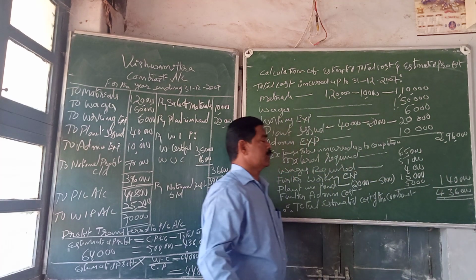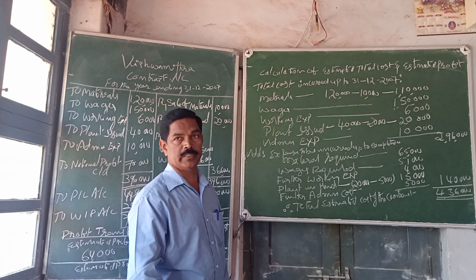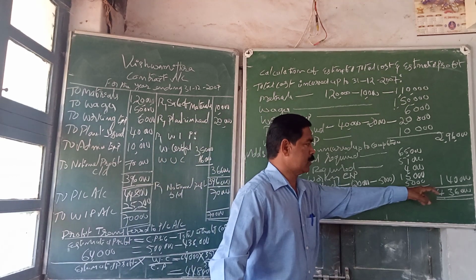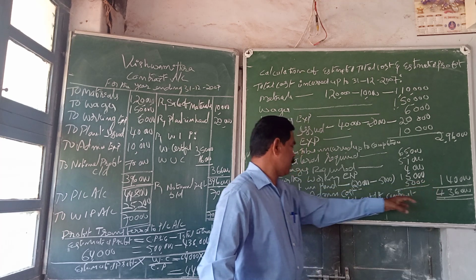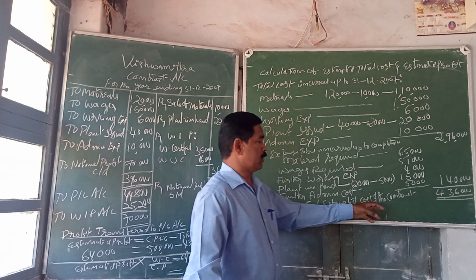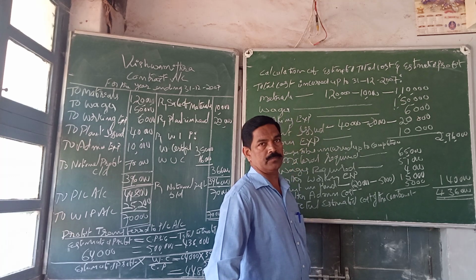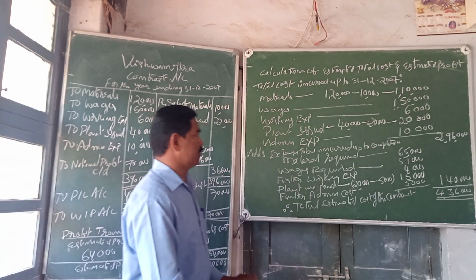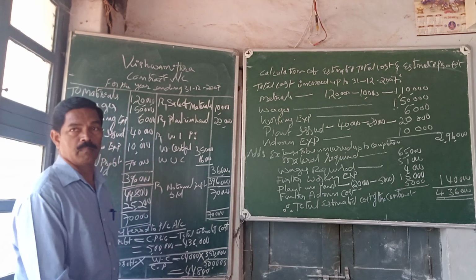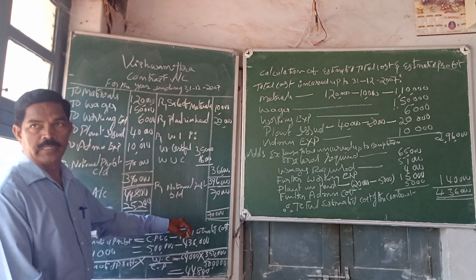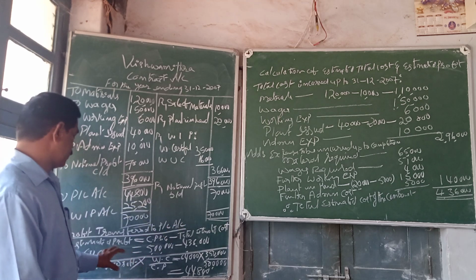So 2,96,000 already incurred in the year 2007. To complete the contract, 1,40,000 will be incurred. Now the total estimated cost of the contract is 4,36,000. Now we have to calculate the estimated profit. The profit transferred to profit and loss account is on the basis of the estimated profit.